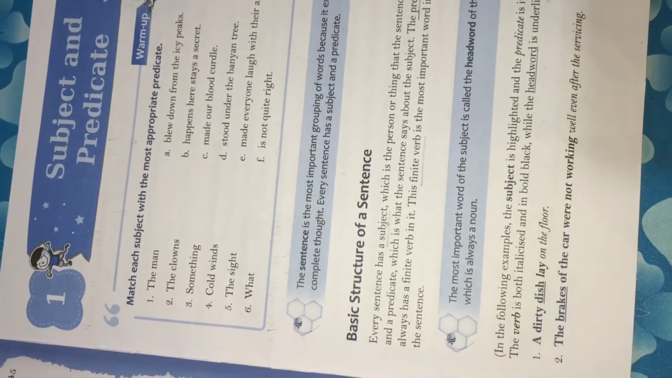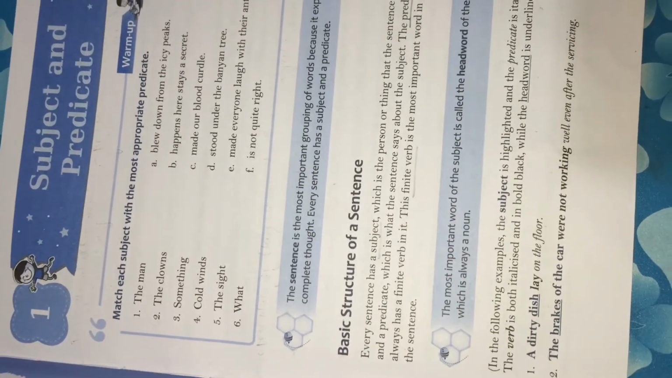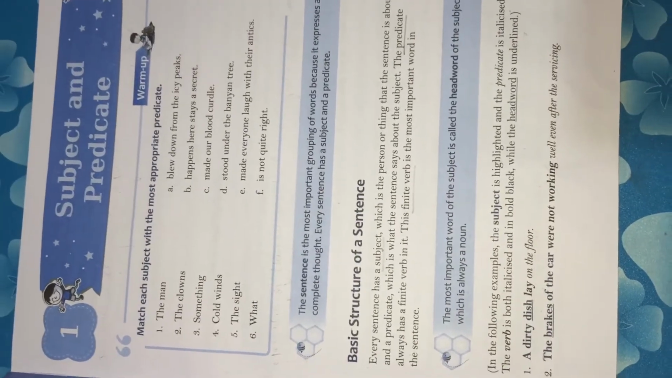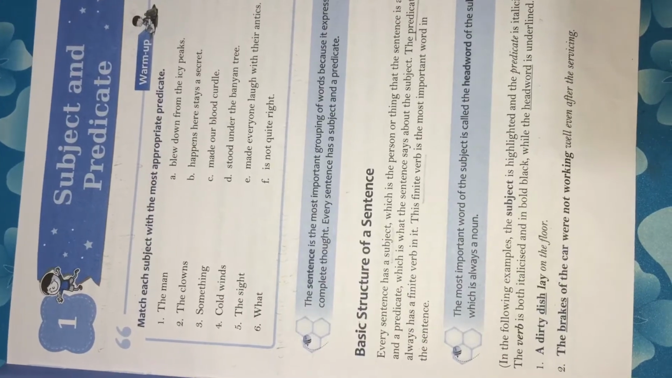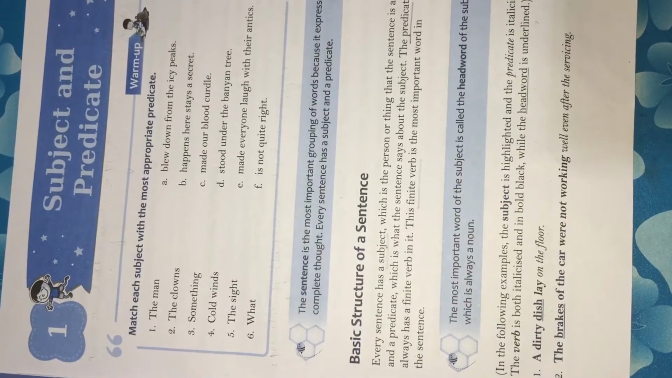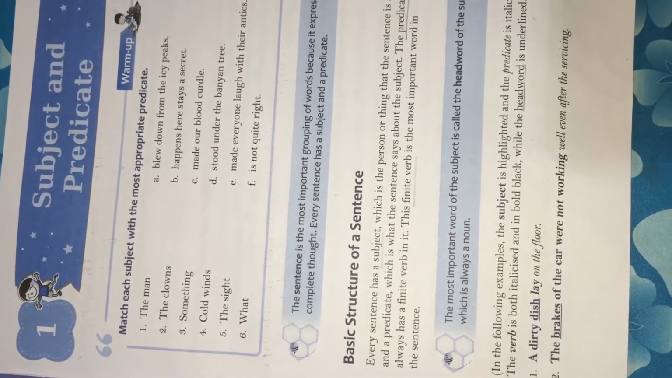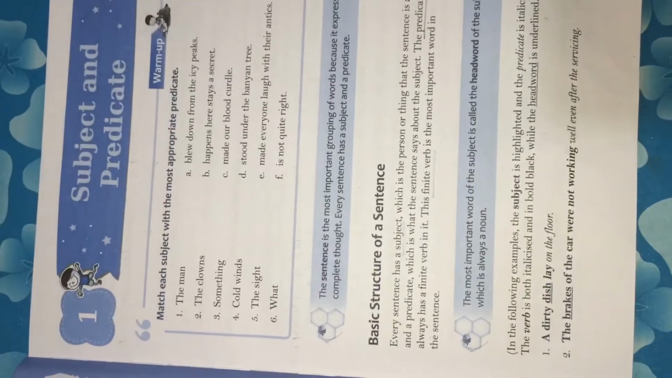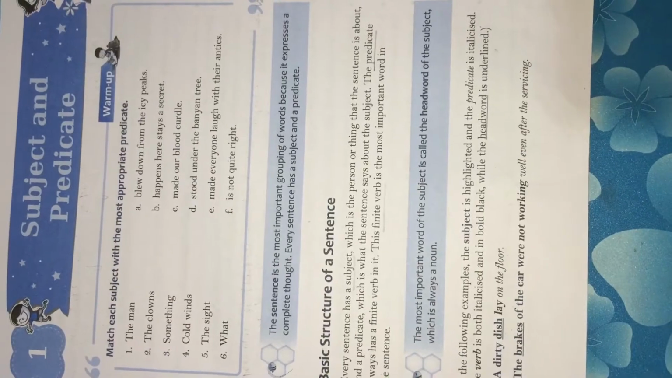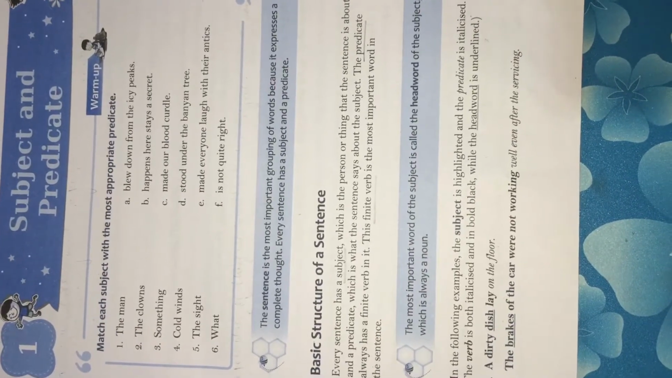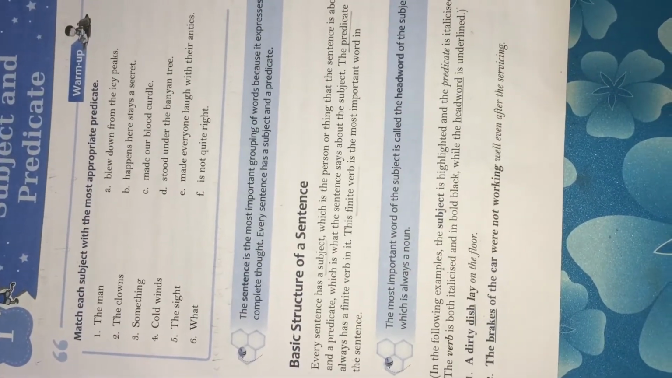So, what do you understand by subject? The subject of a sentence is what or whom the sentence is about. For example, in the sentence, the cat is sleeping in the sun, the word cat is the subject. And predicate is the part of a sentence or a clause that tells what the subject is doing or what the subject is, right? And third is finite verb.